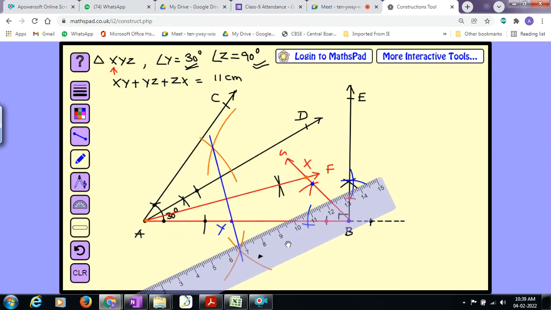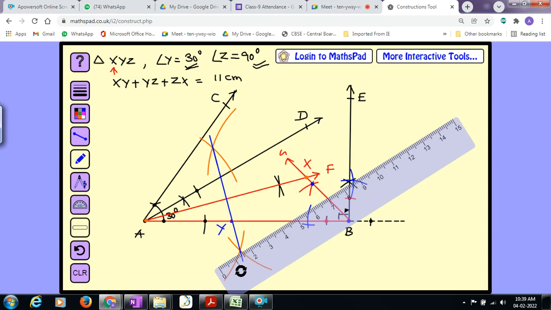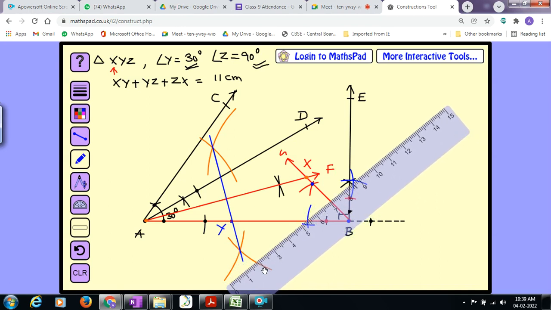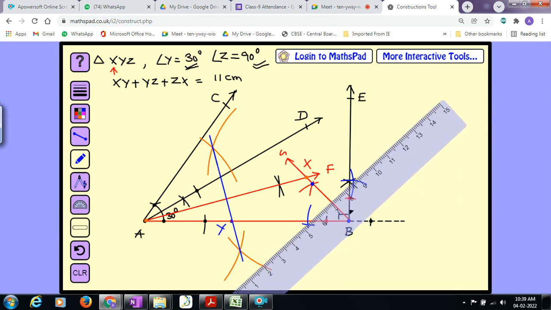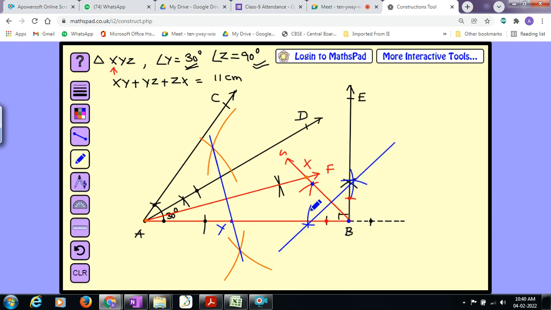Locate the points of intersection of these blue arcs carefully and join them to construct the perpendicular bisector of BX. We have to be careful here. Almost done. The perpendicular bisector of BX is ready. It meets AB at some point. I will name this point as Z. Now join XY and XZ.